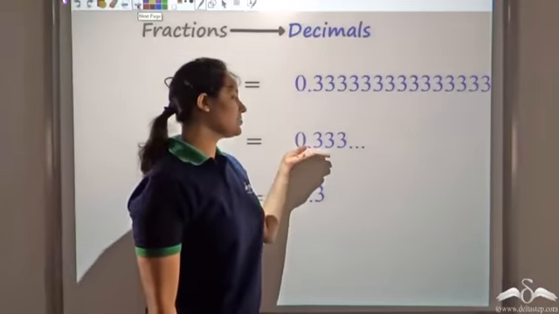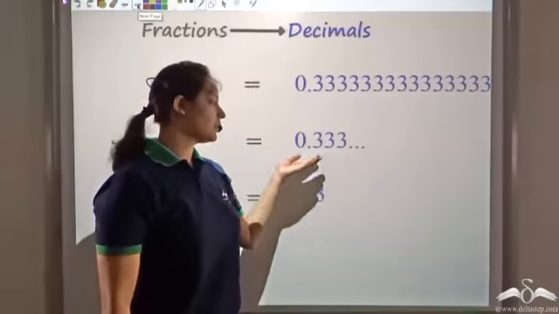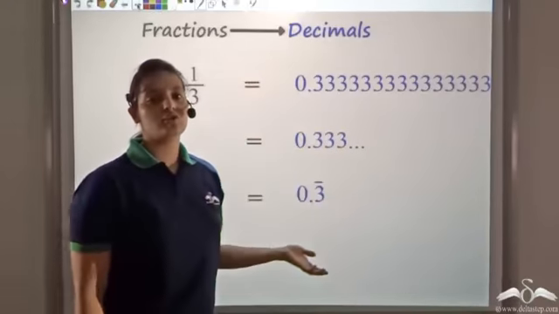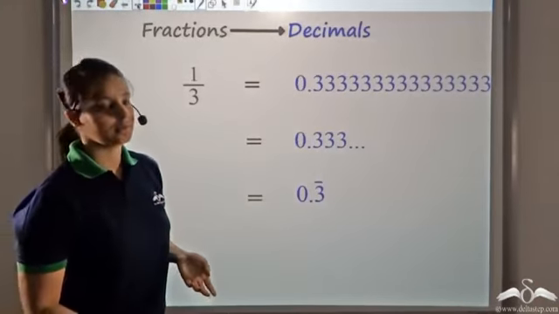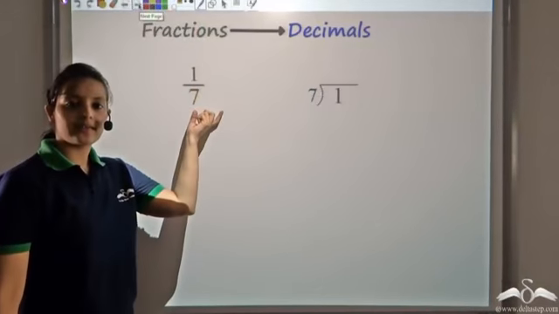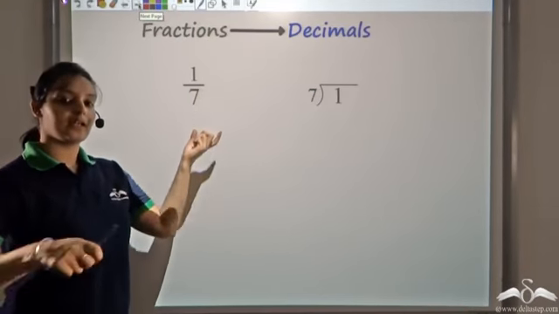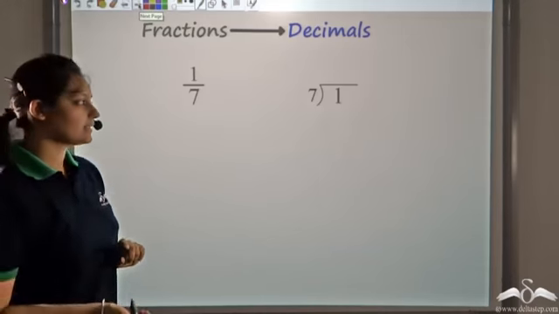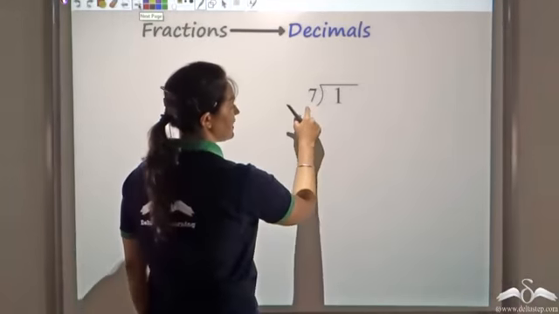You see that since this is repeating, it's not terminating. This is also called a non-terminating decimal. Let's look at this number 1 by 7 and see whether this is a terminating or a non-terminating decimal. So now 1 by 7,